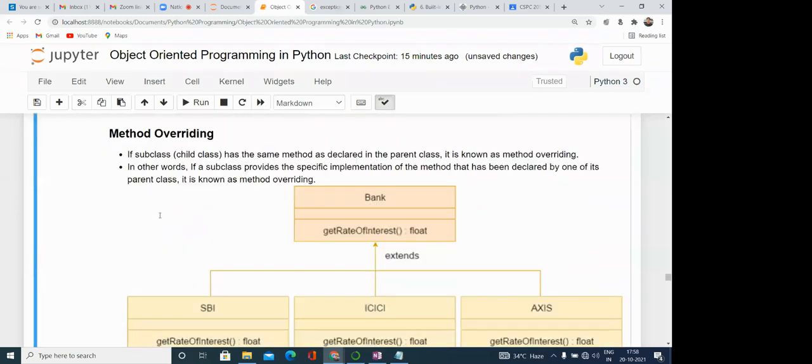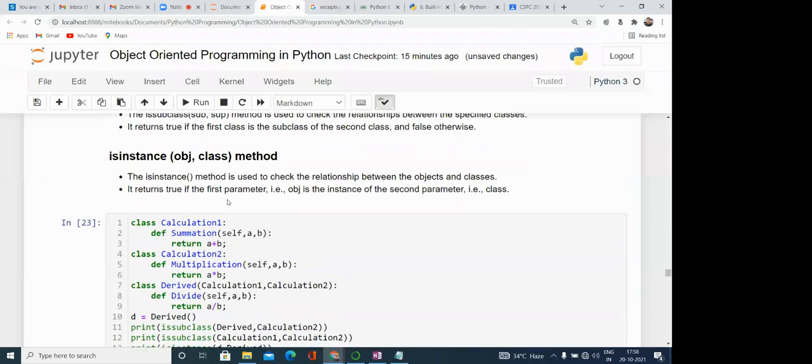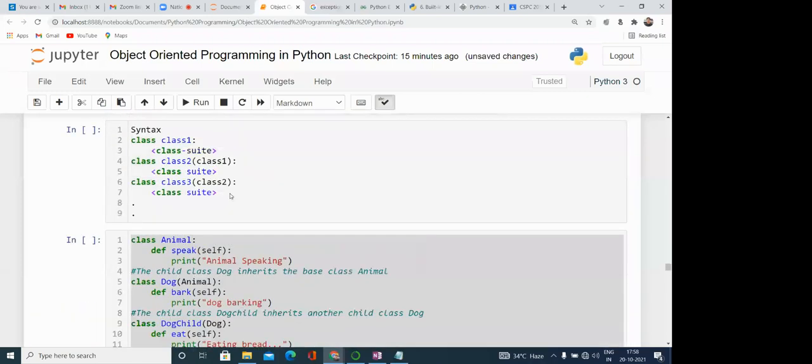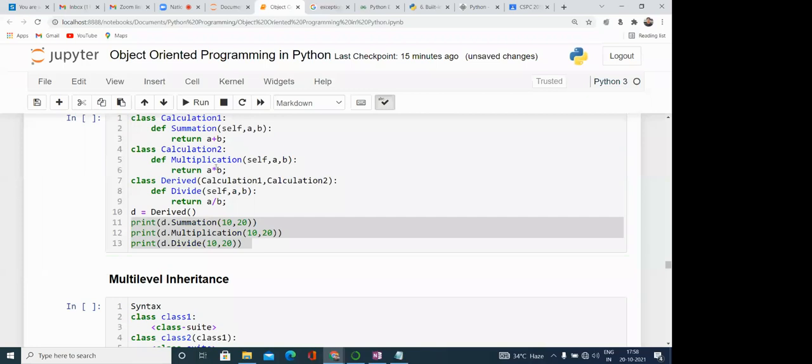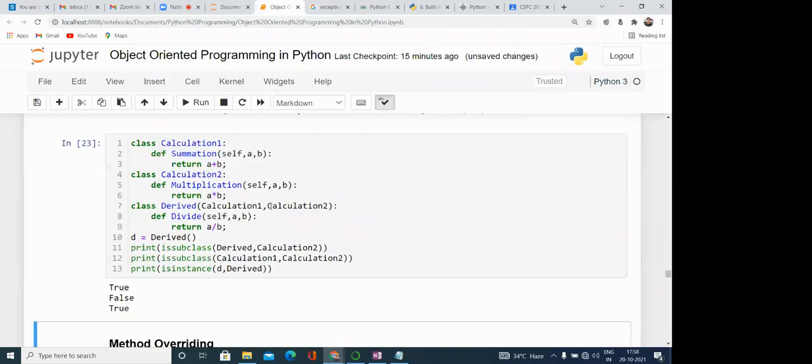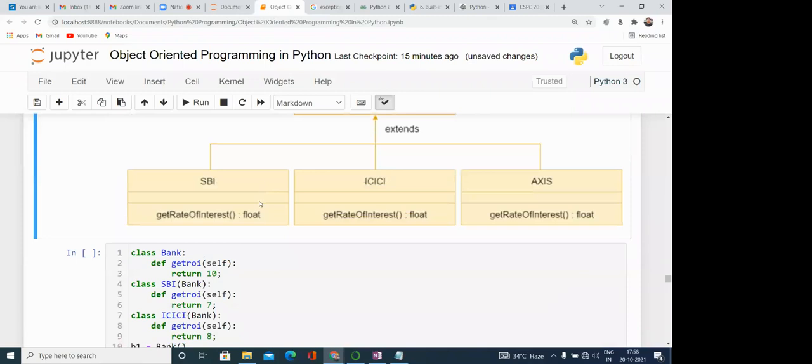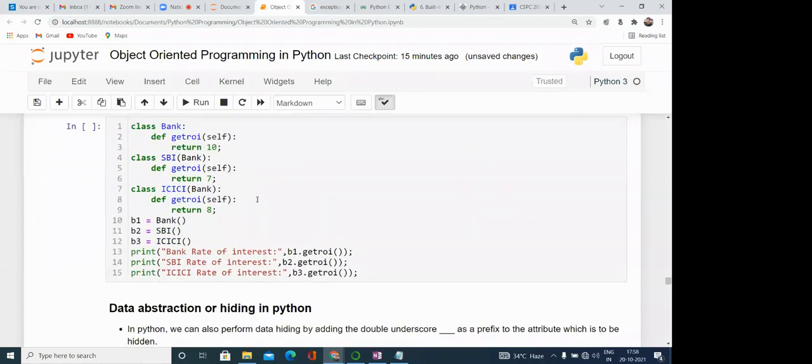One more thing is there, that is called method overriding. In case of inheritance, the superclass and the subclass can have the same name of the method. So in that case, the method that is defined in the superclass, and the same method, if it is defined in the subclass, then the method of the subclass overrides the method that is defined in the superclass. This concept is called method overriding.